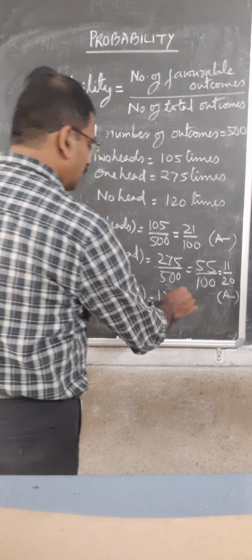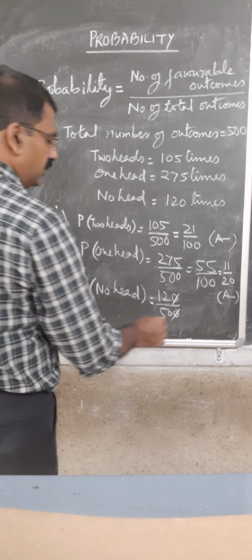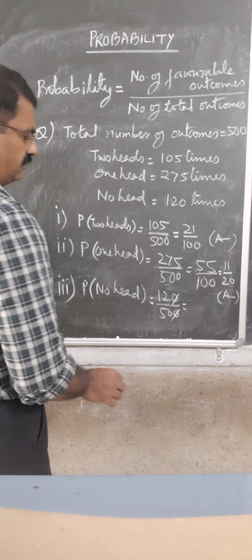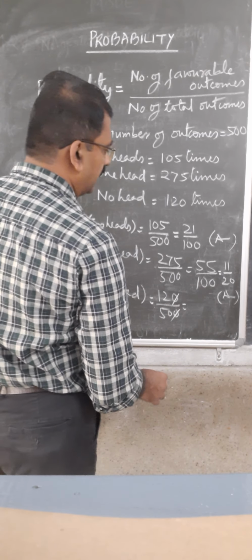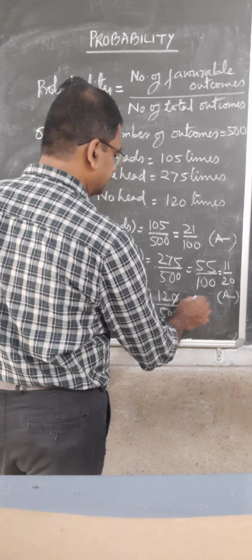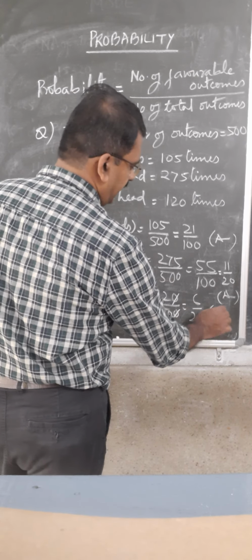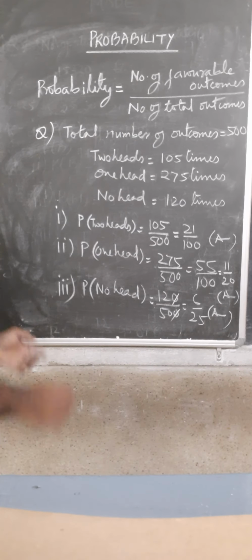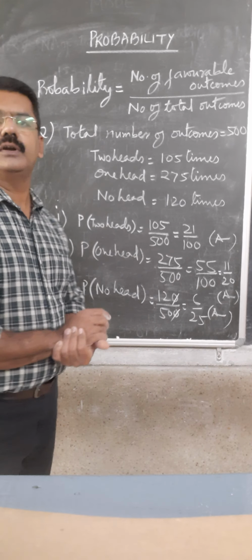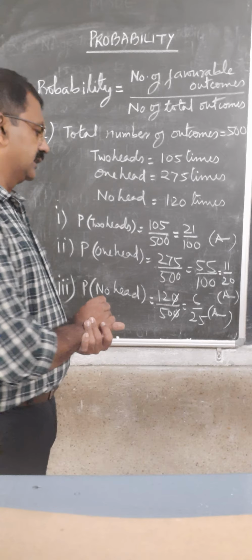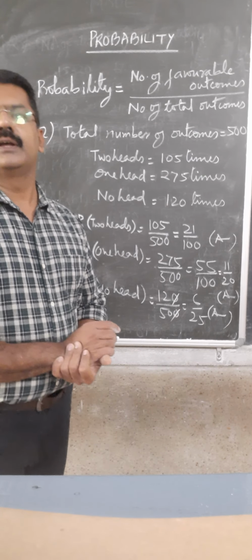Now you cancel by 10, and then if you divide by 2, it will be 6 upon 25. That is the answer of the third part, 6 upon 25. Clear? Okay.